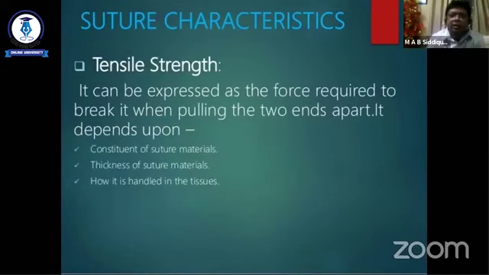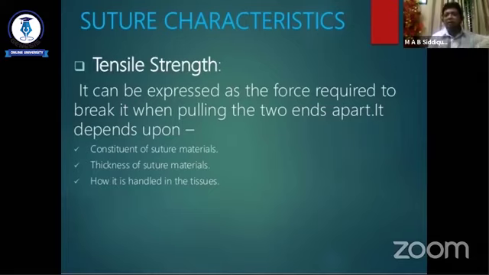Another characteristic of suture material is tensile strength. It can be expressed as the force required to break it when pulling the two ends apart. If the diameter of the suture material is smaller, the tensile strength is less; if the diameter is larger, the tensile strength is more.